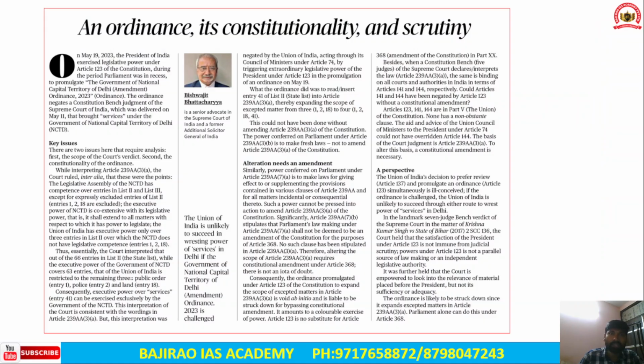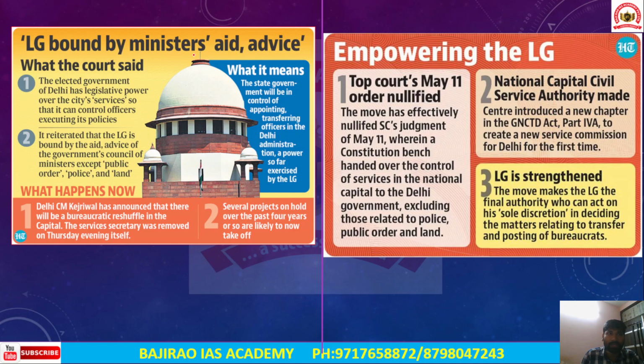So, the first article is with respect to the recently issued ordinance by the president under Article 123 of the Constitution. Now, a small backdrop of this issue is that recently, a constitution bench of the Supreme Court has delivered a judgment with respect to control over the bureaucrats in Delhi.